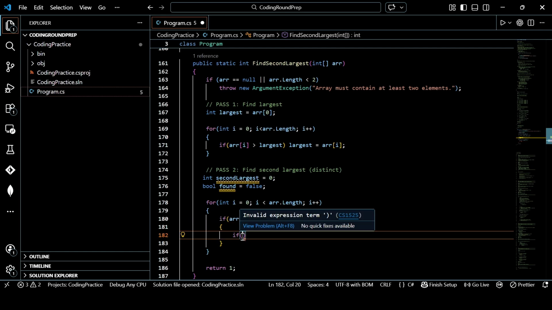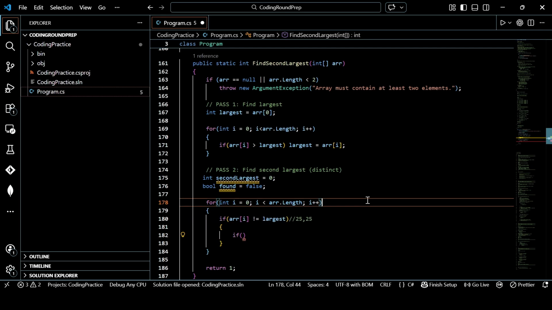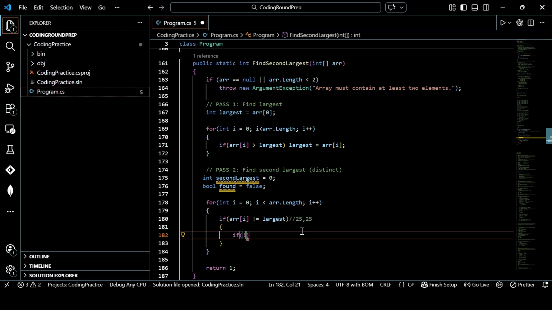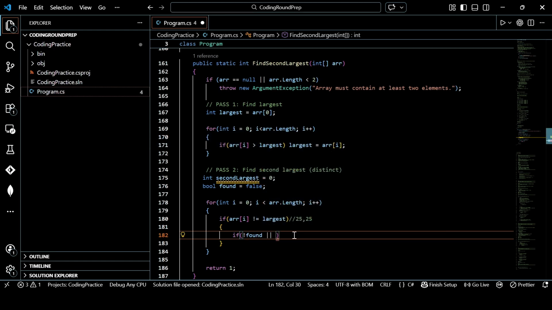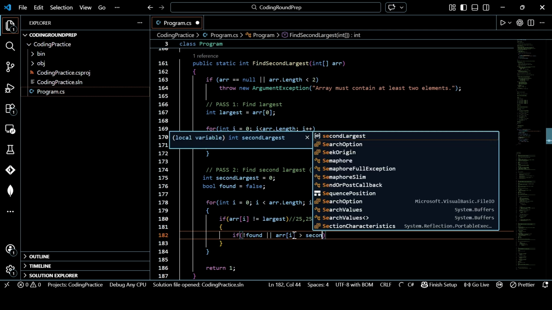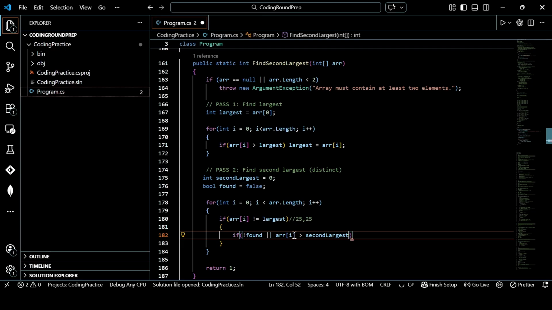And now inside this condition, since we have negated any duplicate value which we are going to find in the array, we'll have a condition: if not found, assuming we haven't found any second largest value, or this element which we are at inside the loop is greater than the second largest. Okay. So here our assumption that the first element or the second largest value is 0 was wrong.